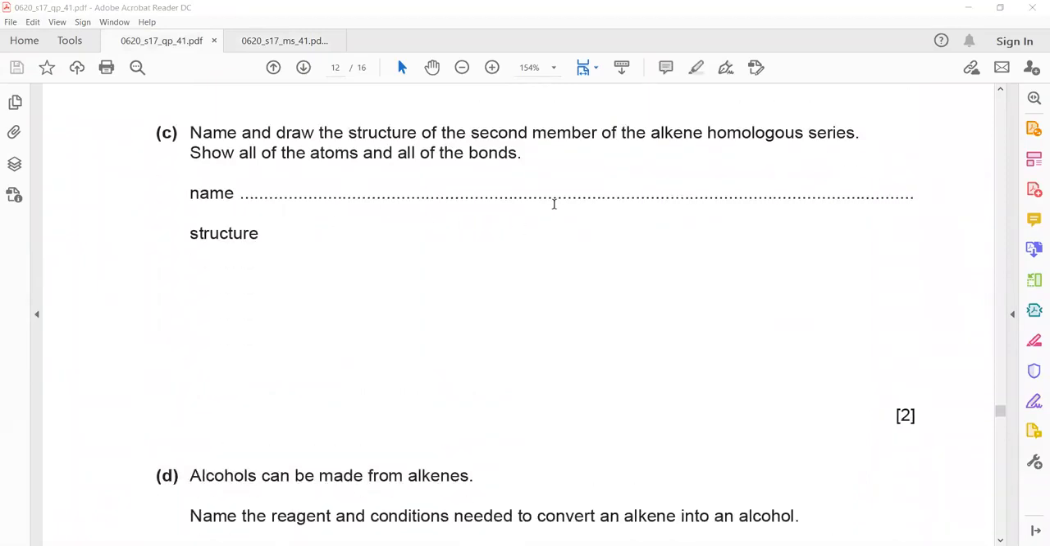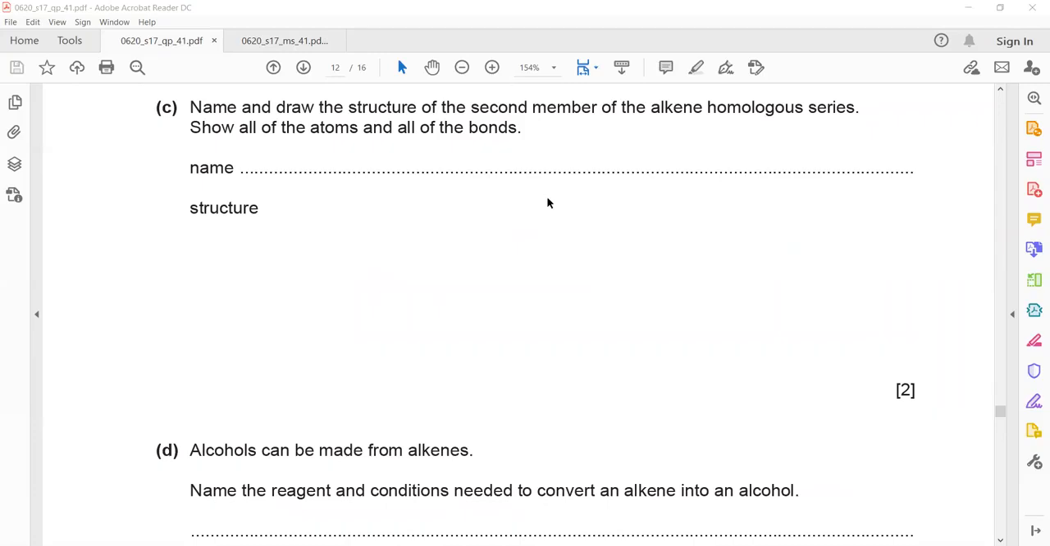Now name and draw the structure of the second member of the alkene homologous series. What is the name of the second member of alkene? What is the name of the first member of alkene? What is the first alkene? The first alkene is not methene, there is no methene. Why? Because to be an alkene, it should have a carbon-carbon double bond. But meth means there is only one carbon. So alkene does not start with meth.